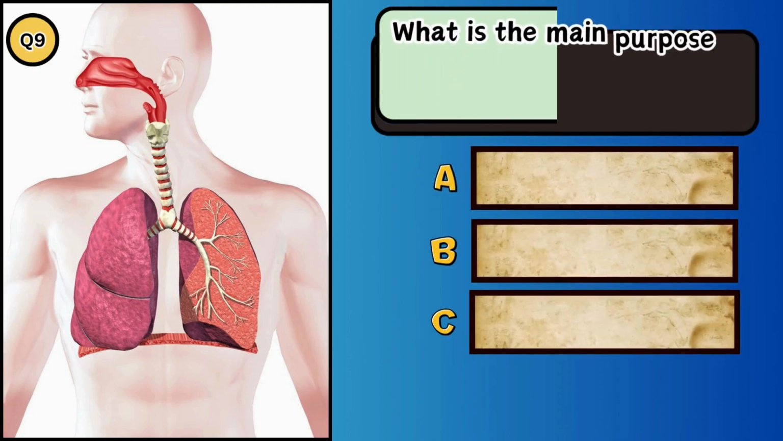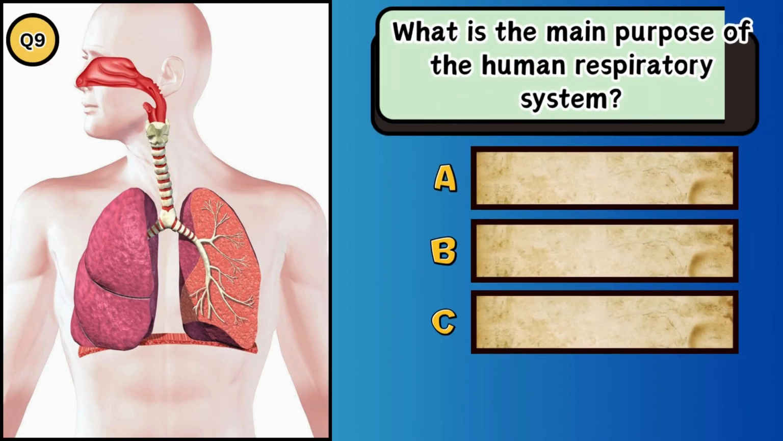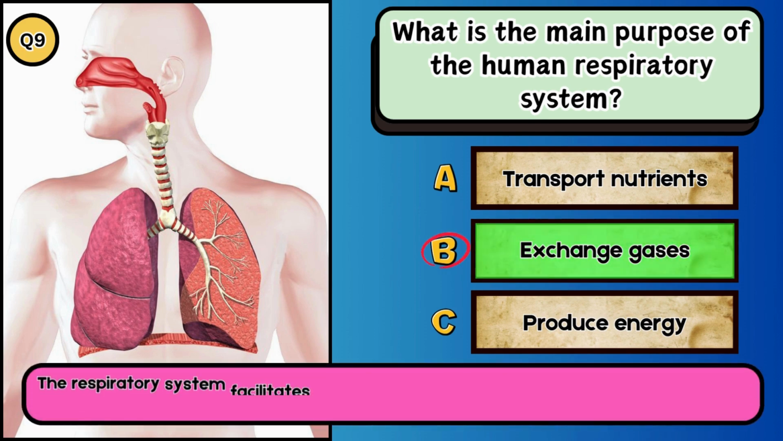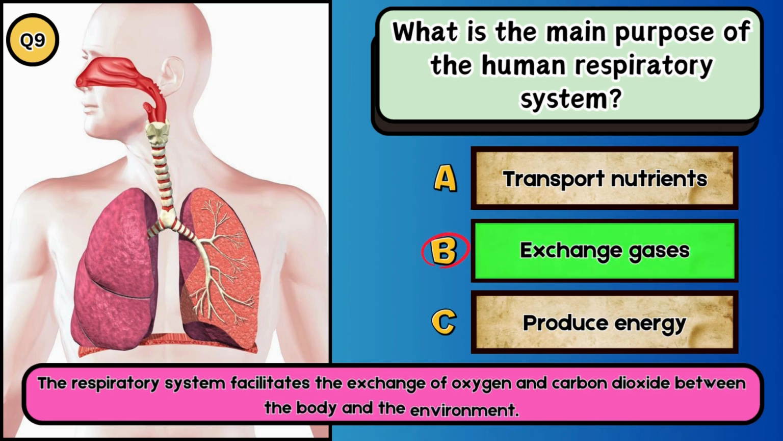What is the main purpose of the human respiratory system? A. Transport nutrients. B. Exchange gases. C. Produce energy. The answer is B. Exchange gases. The respiratory system facilitates the exchange of oxygen and carbon dioxide between the body and the environment.